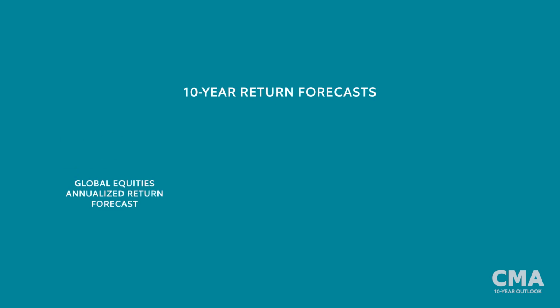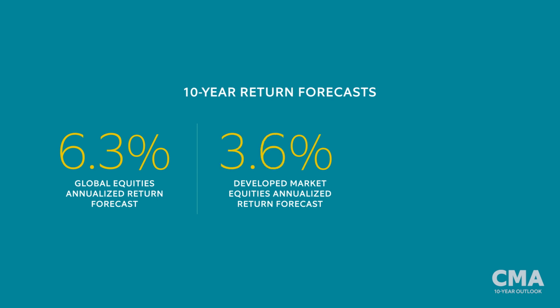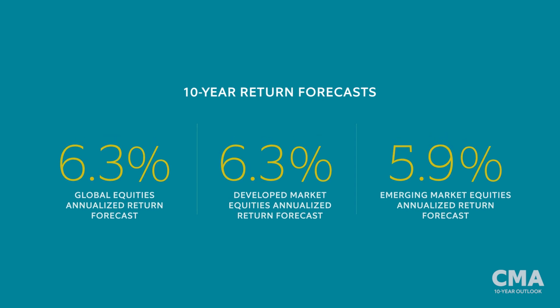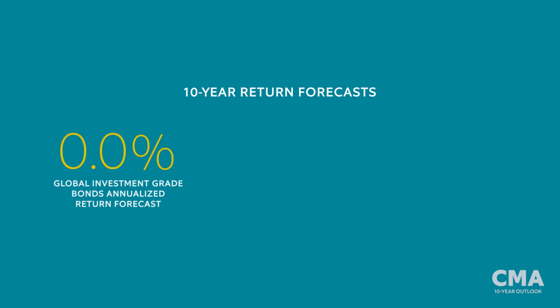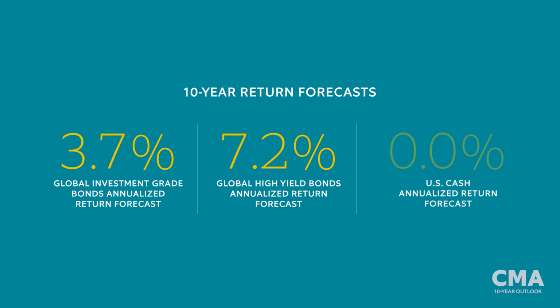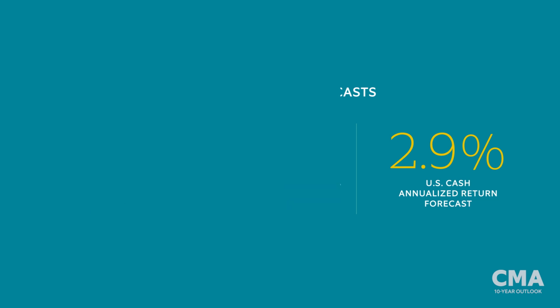We expect developed market equities to outperform emerging markets, with help from comparatively healthy revenue growth and U.S. share buybacks. Emerging market equities, in particular China, also may be held back by deepening global political rifts, restraining their economies and financial markets. Higher yields drive our investment-grade bond return forecasts, but stable interest rates may limit price appreciation. The improving quality of high-yield bond issuers, along with a stronger commodity sector, will likely keep defaults and credit spreads near long-term averages, even if the global economy deteriorates. Elevated short-term rates should support cash yields.